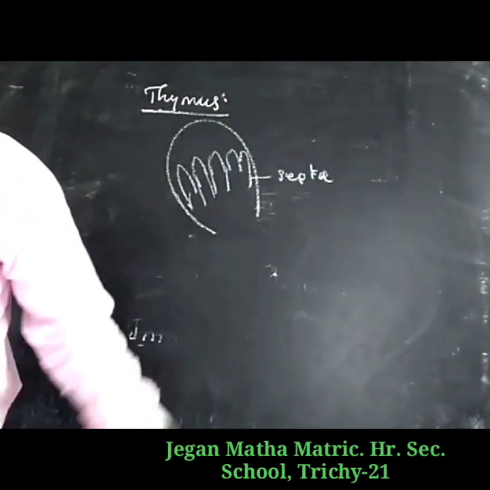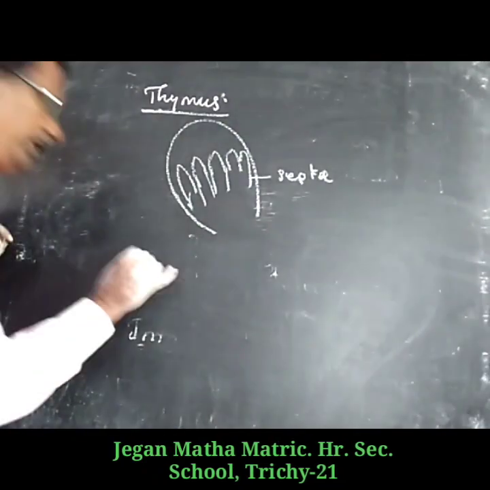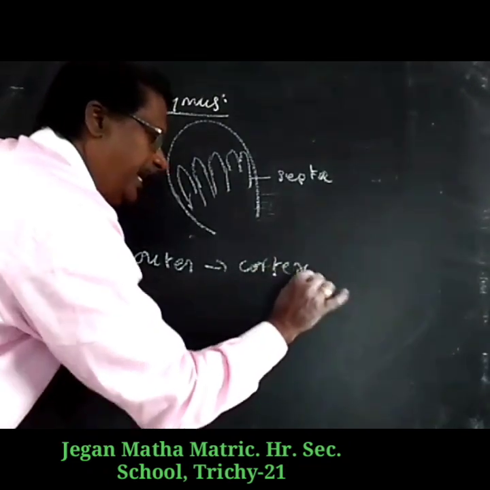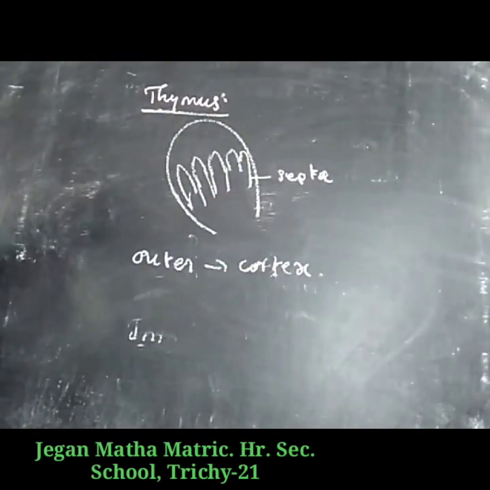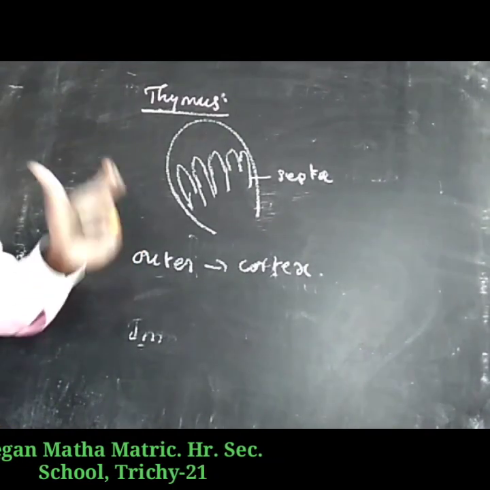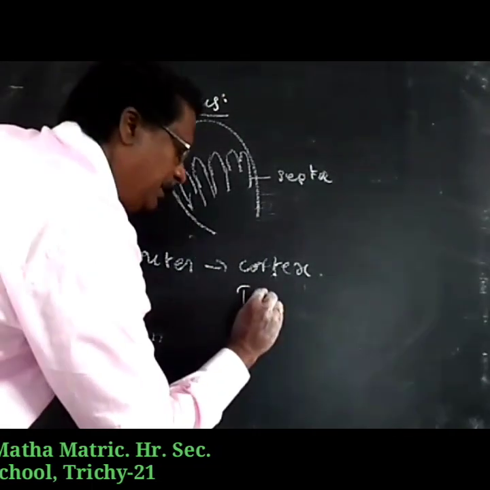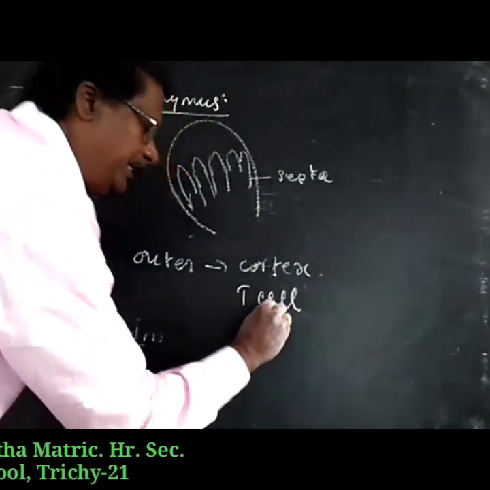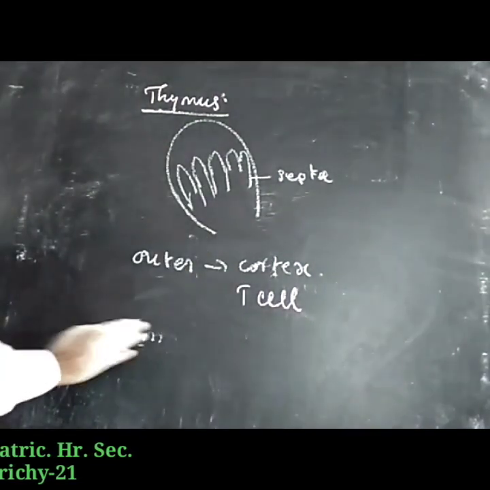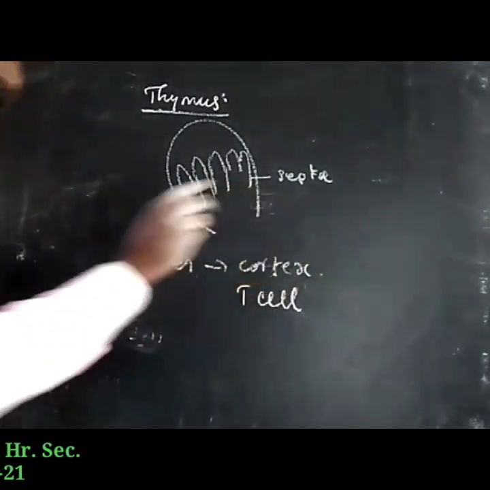Each lobule is differentiated into two components. The outer component is called the cortex, which is compactly packed with immature T cells.